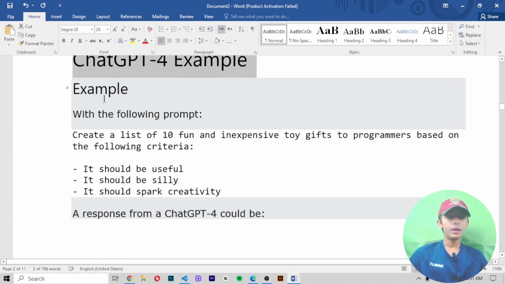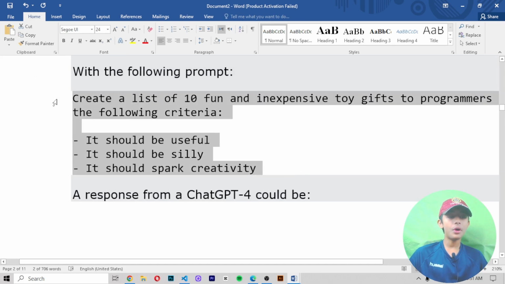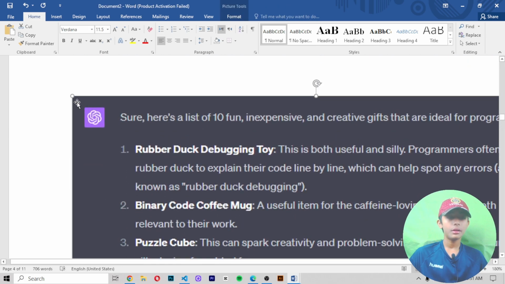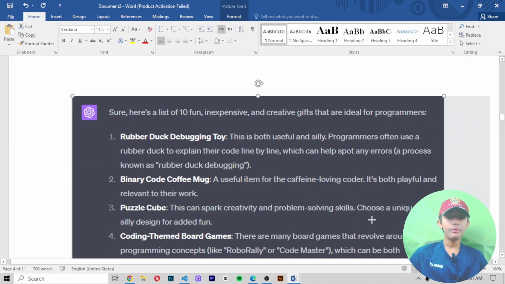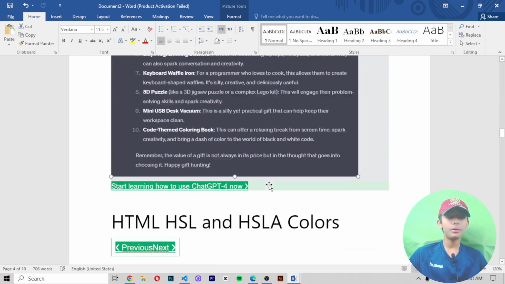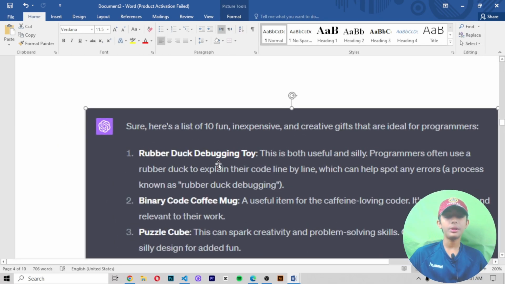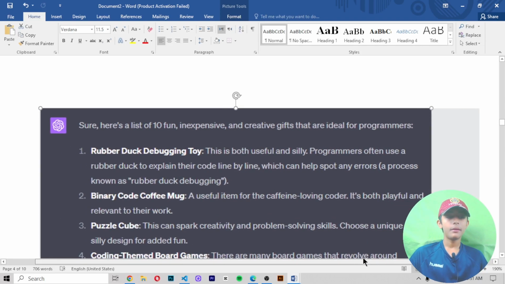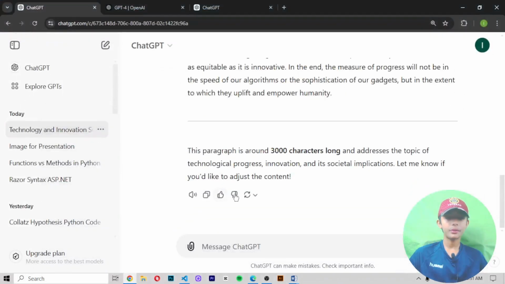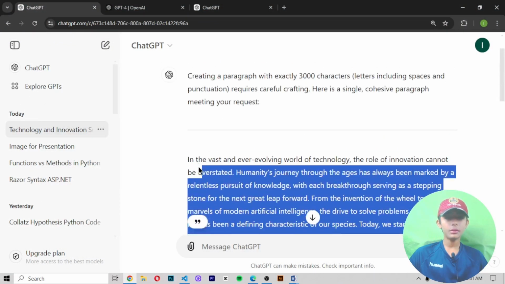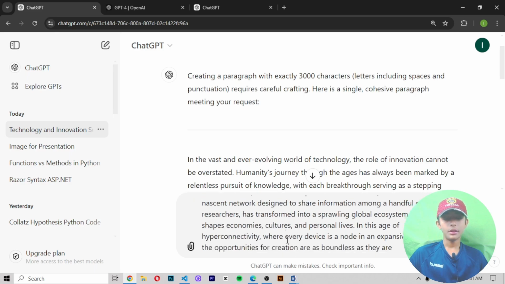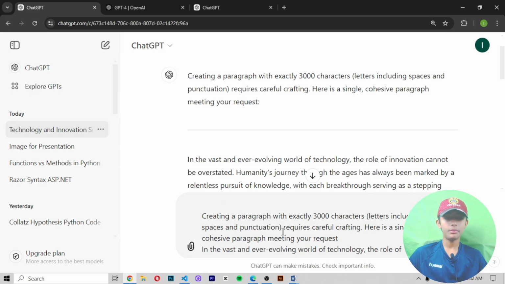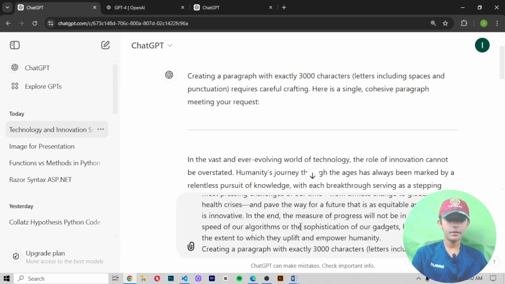With the following prompt, the response from ChatGPT 4 could look like this. Okay, we are using the ChatGPT 4 free version, not the paid version. So let's come to it here. When you copy it and paste it, you can see here: ChatGPT can make mistakes, check and format, and then copy and paste.